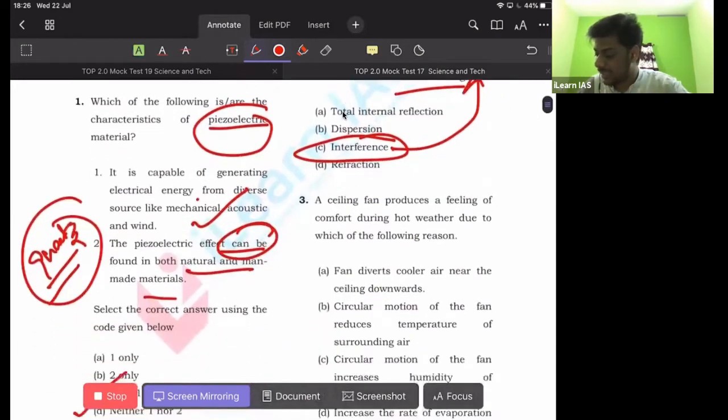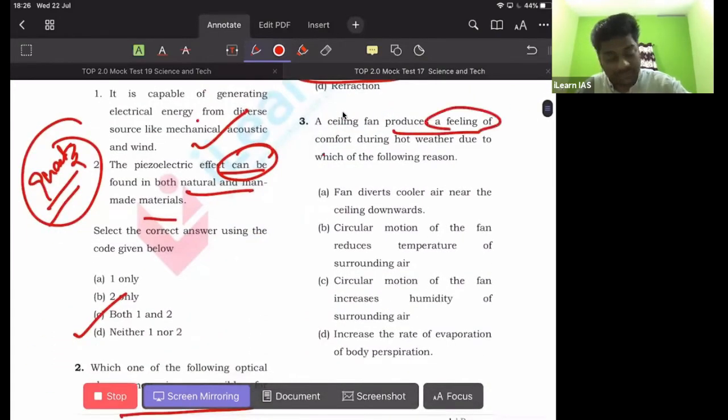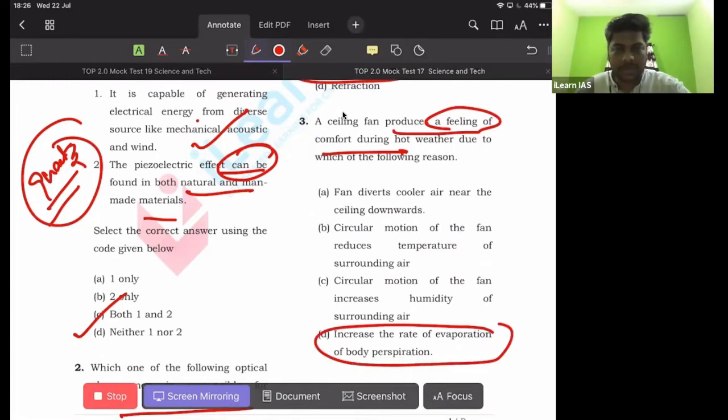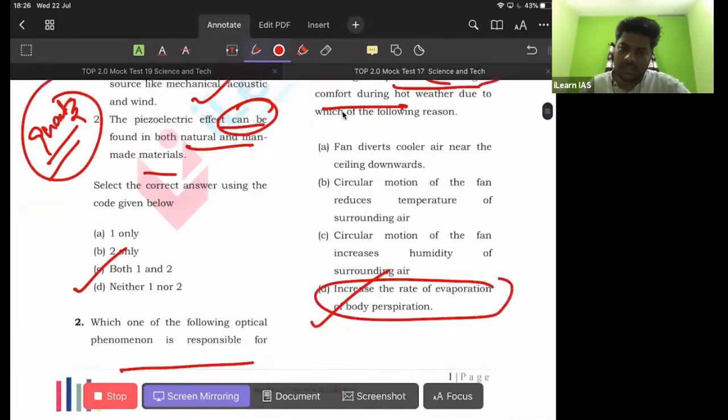So question number 3, a ceiling fan produces a feeling of comfort during hot weather because it increases the rate of evaporation of body perspiration. So that's why it increases evaporation of sweat. When sweat evaporates, it takes heat energy from our body and our body cools down. So that is why there is a feeling of coolness, comfort, while using a ceiling fan.